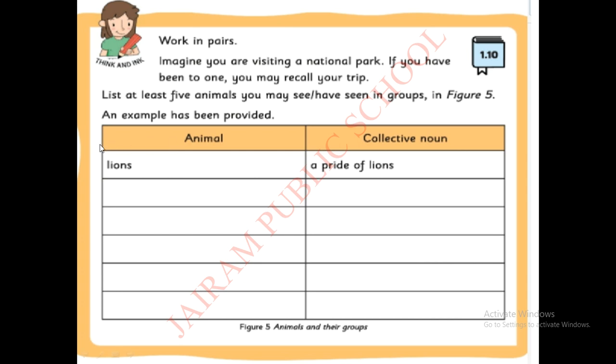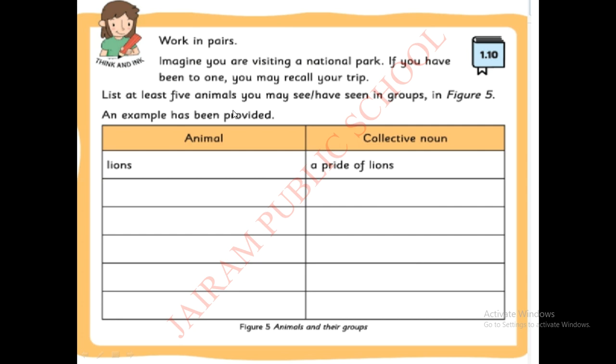So you have to imagine that you are visiting a national park. If you have been to one, you may recall your trip. You have to recall what animals you may have seen in that national park, write the animals' names here, and write the collective nouns for those animals. Okay, list at least 5 animals.